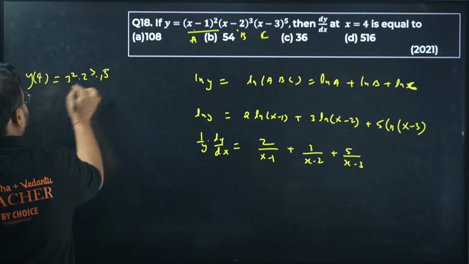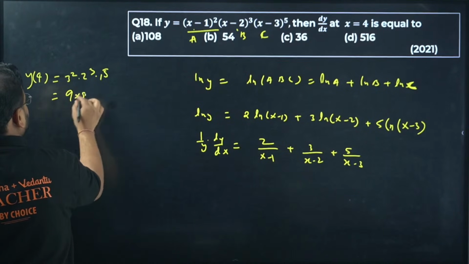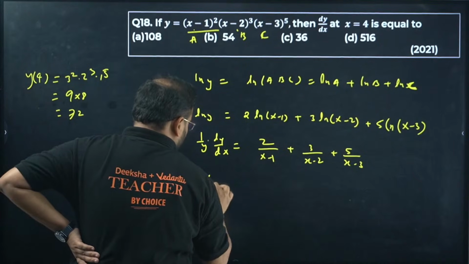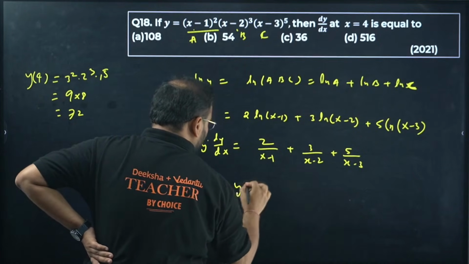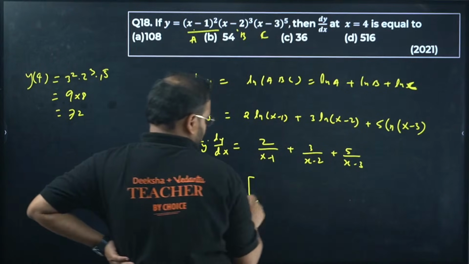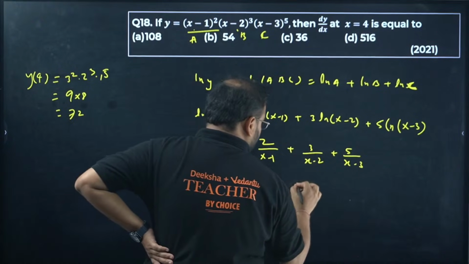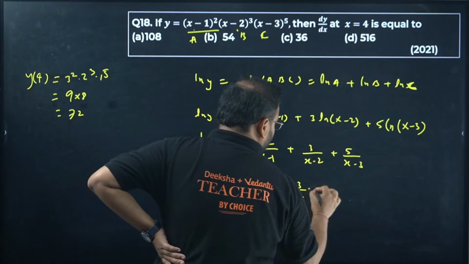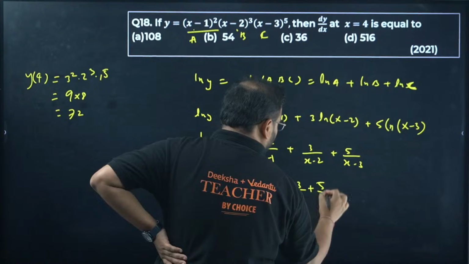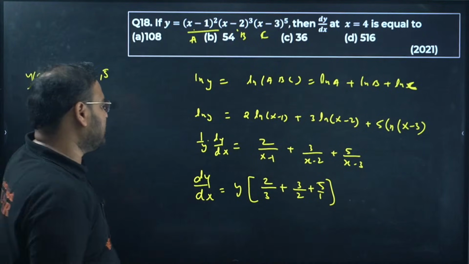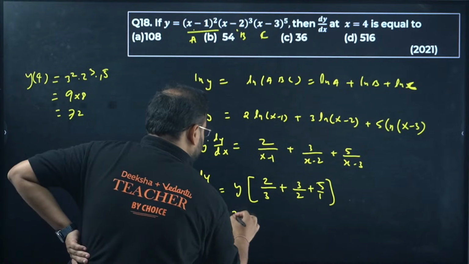So 1 power 5. This is going to be 9 into 8. That's 72. Okay, so find the derivative now. dy by dx will be what? Y into these values: 2 upon 4 minus 1, that's 3, 3 upon 2, and 5 upon 1. 4 minus 1 is 3, 4 minus 2 is 2, 4 minus 3 is 1. Y value is what? 72 outside.